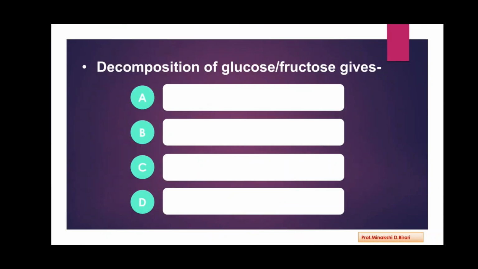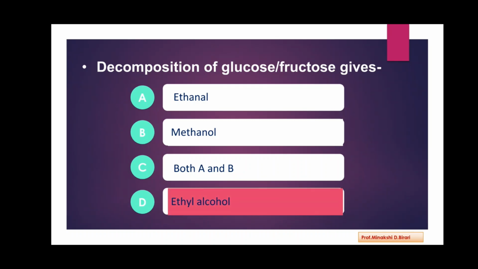Next question. Decomposition of glucose or fructose gives ethanol, methanol, both A and B, ethyl alcohol. So the decomposition of glucose or fructose gives ethyl alcohol. Only the alcohol is obtained by the decomposition of glucose or fructose.